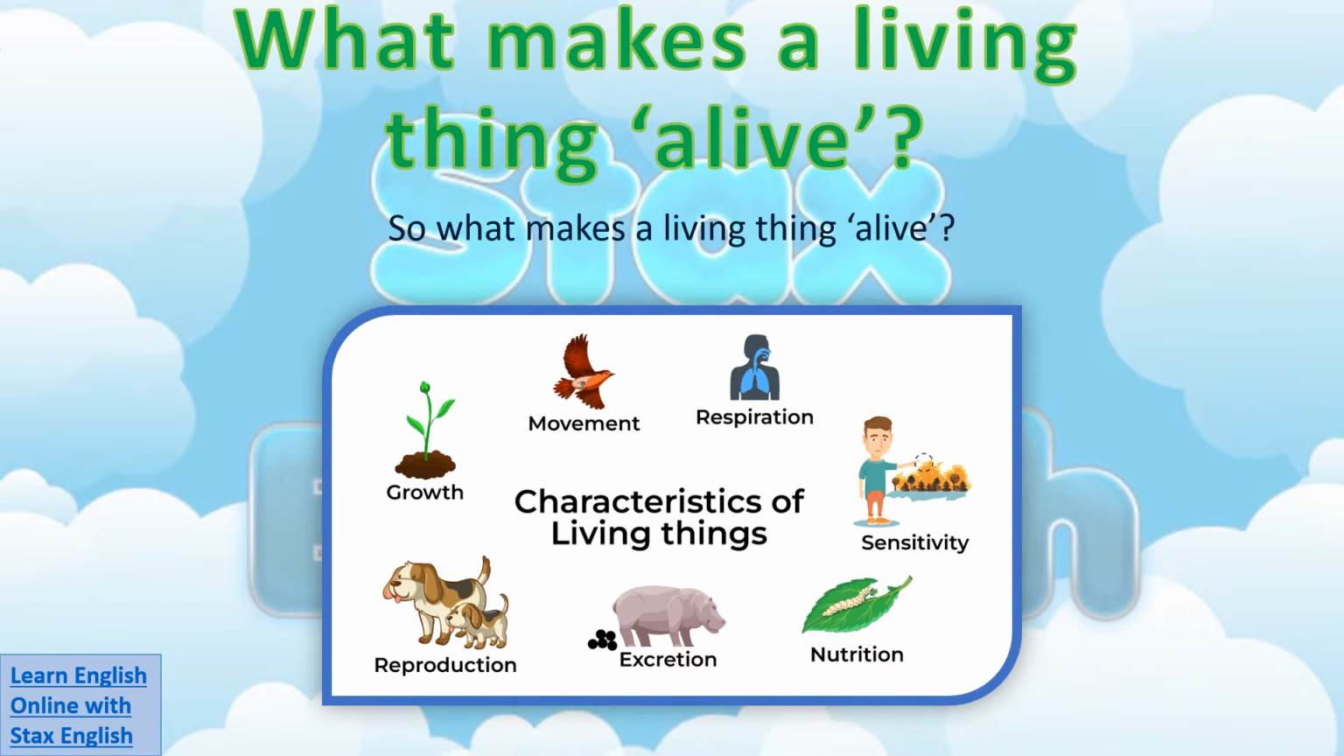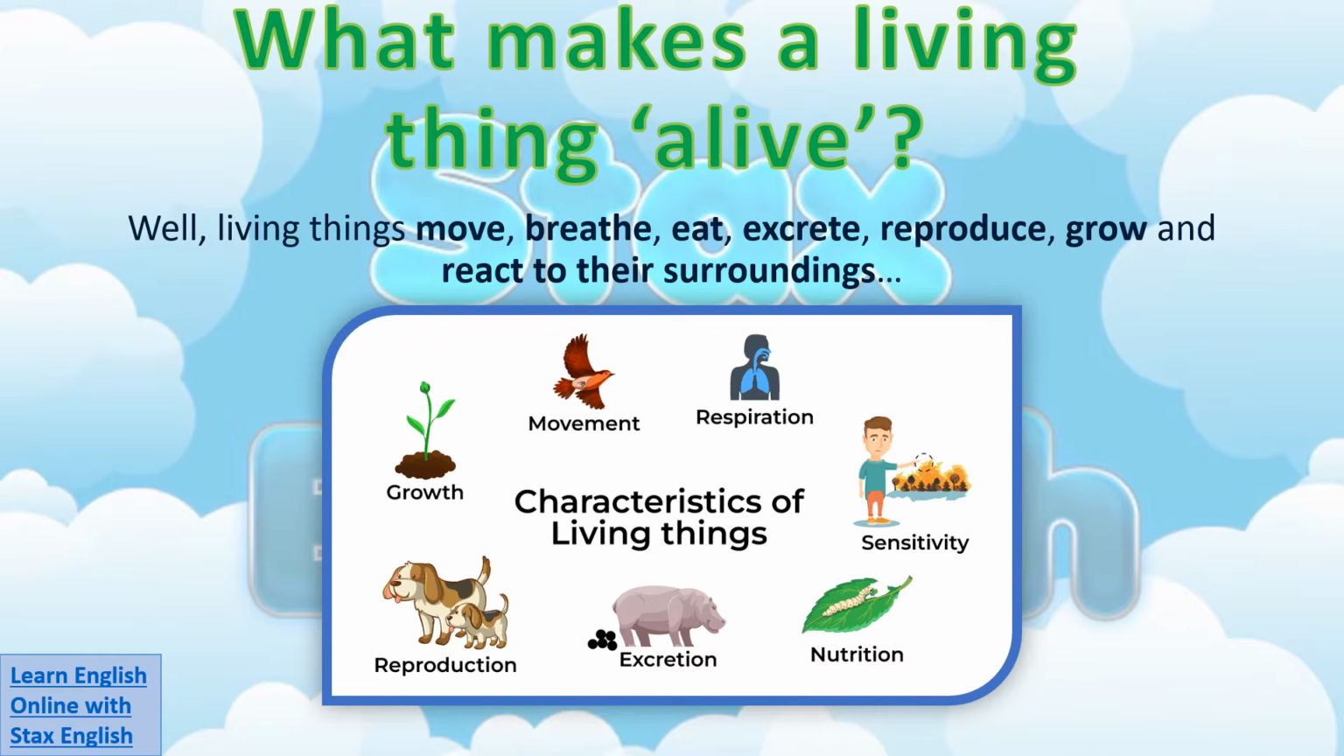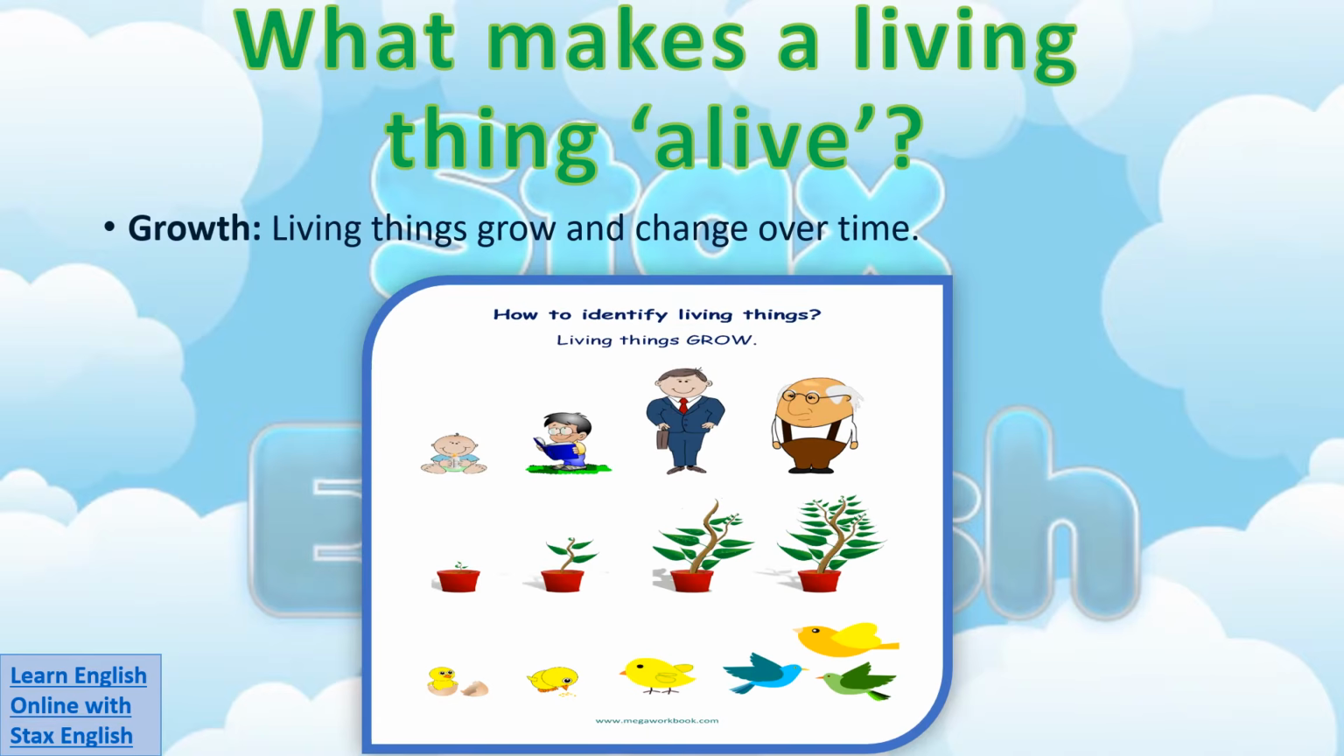So, what makes a living thing alive? Well, living things move, breathe, eat, excrete, reproduce, grow, and react to their surroundings. Let's start by talking about growth. Living things grow and change over time. We can see from the picture that the baby starts out small, then grows into a little boy. Afterwards, it grows into a man and finally grows old.